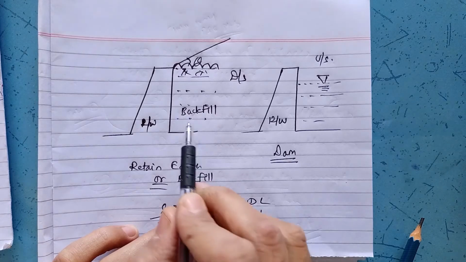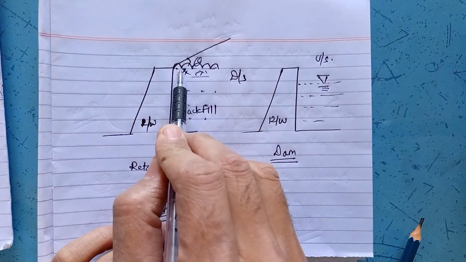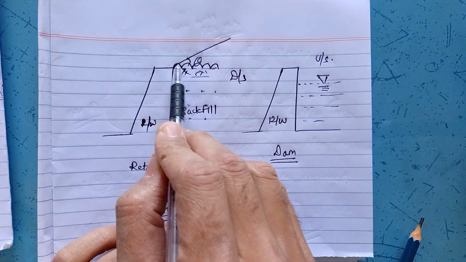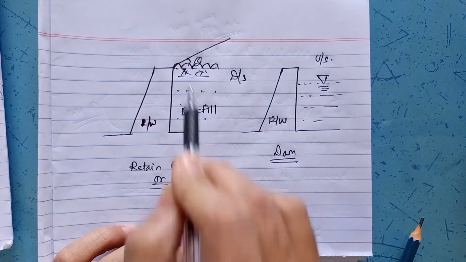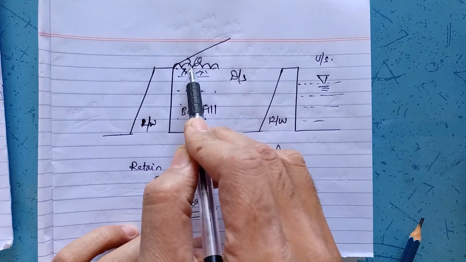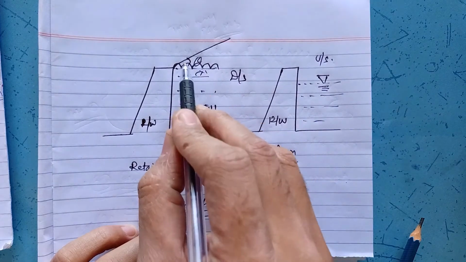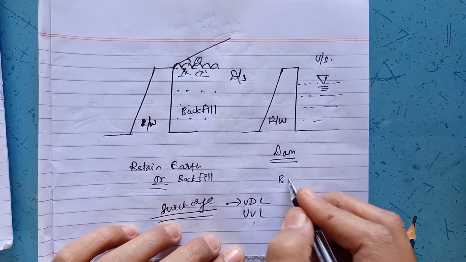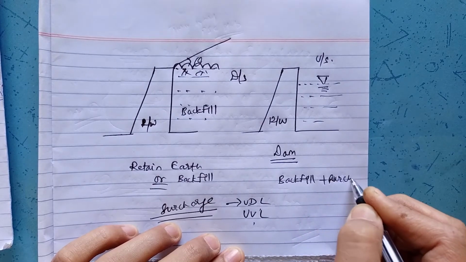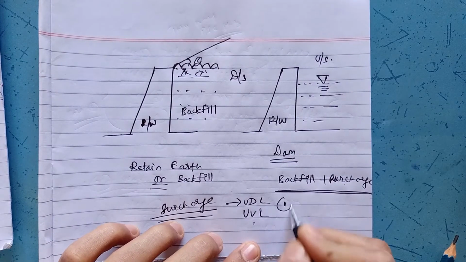This is the basic terminology. Backfill, the soil which is retained on the rear side of the retaining wall. Surcharge is nothing but extra load that is acting over the backfill, and surcharge may be UDL or UVL. UVL is nothing but inclination of the surcharge at an angle of theta. Now, when may this case occur, backfill with surcharge? Example of this case you can consider as